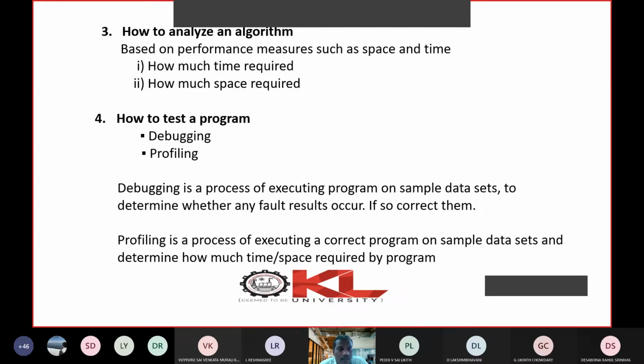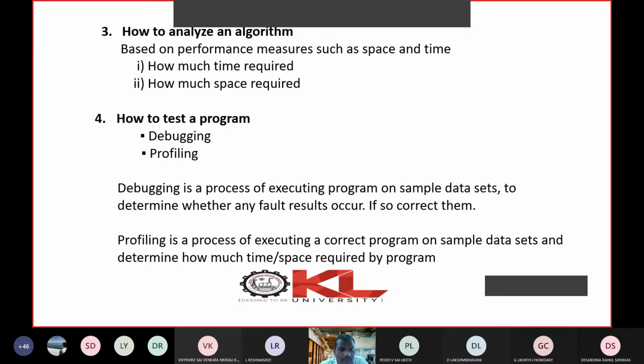Okay. Now the fourth is how to test a program. Testing of a program or algorithm has two important steps: one is debugging, another is profiling. All of you know what debugging is.